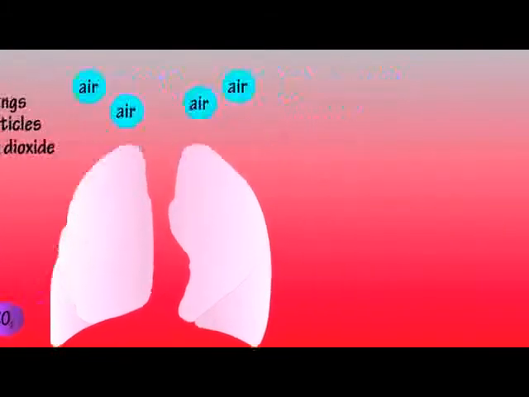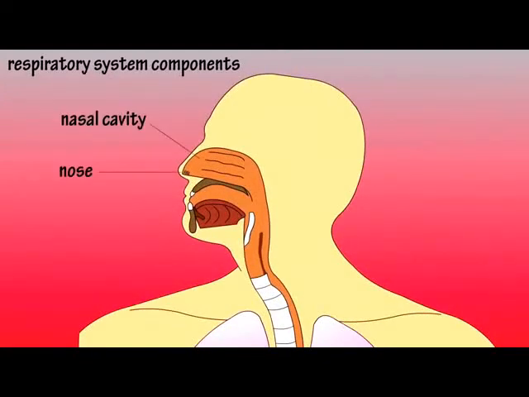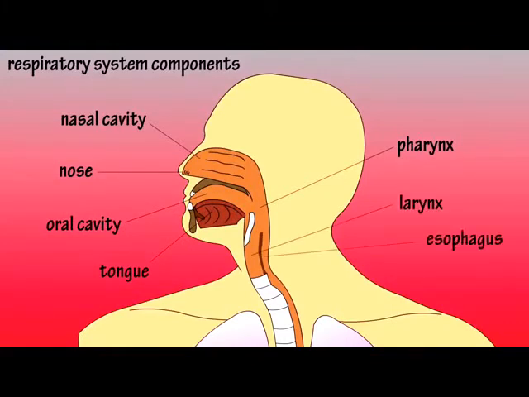Now let's take a look at a diagram and we'll go through the respiratory system's main components. Starting here with the nose and nasal cavity, the mouth or oral cavity. The pharynx is here, and it is what we consider the throat. The pharynx is considered part of the digestive system as well as the respiratory system, and it connects the respiratory openings to the larynx and esophagus. The esophagus is not part of the respiratory system, and I'll get to why I put it in the diagram in a minute.